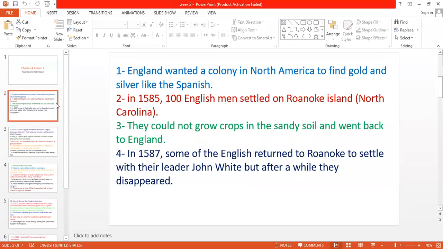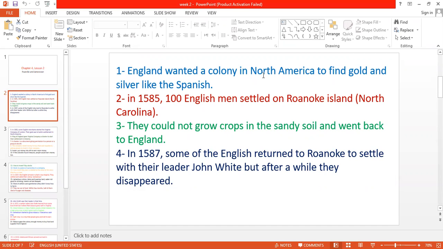Let's see. Listen, guys, you remember in lesson 1 we stopped when the conflict between Spain and England ended, and it ended when England defeated Spain, and most of the Spanish ships were wrecked and sailed in the water. From the conflict, England gained too much power and started to claim more land in America. So our lesson starts with that.